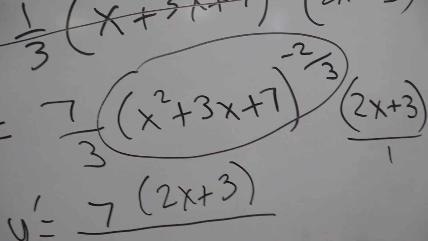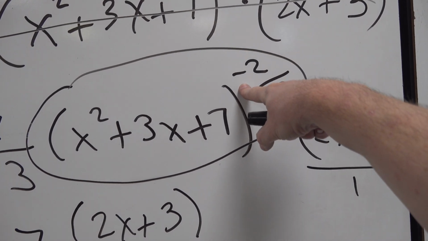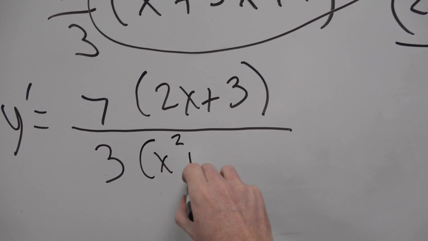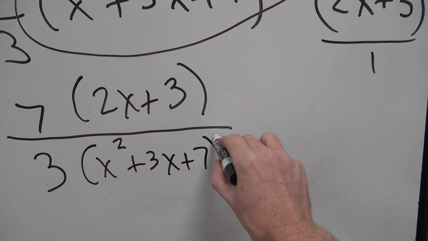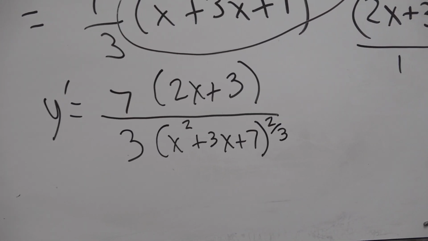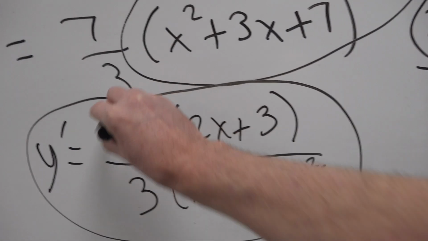It is over 1. So this is currently on the top, but the negative power says I'm going to move you to the bottom. So in the denominator, we write this now to the positive 2/3. Okay? And that's a good answer right there. That's a full credit answer.